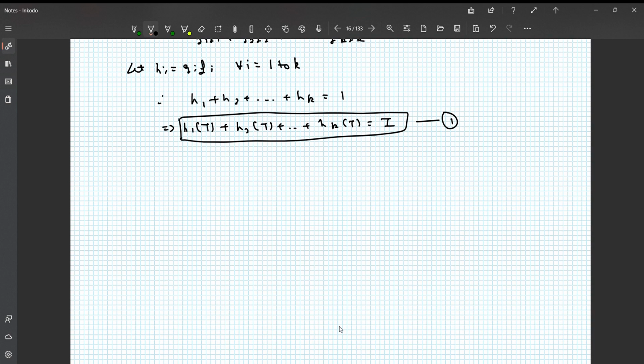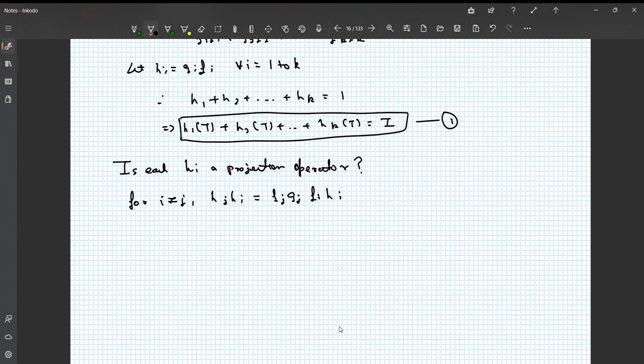Now, is each hi a projection operator? How can we answer this question? For i not equal to j, what is hi hj, or hj hi, whatever? It is fj gj times fi gi.